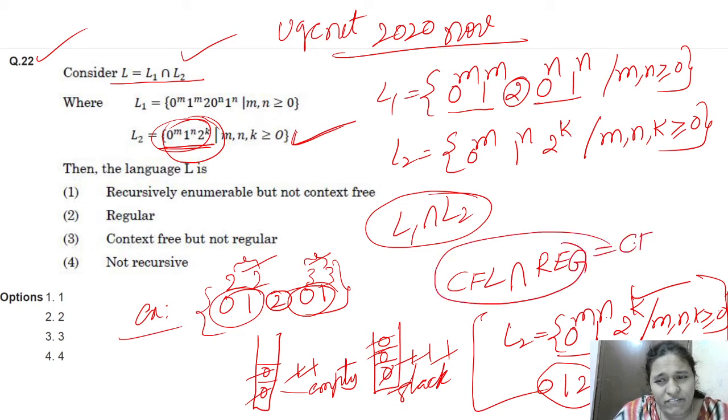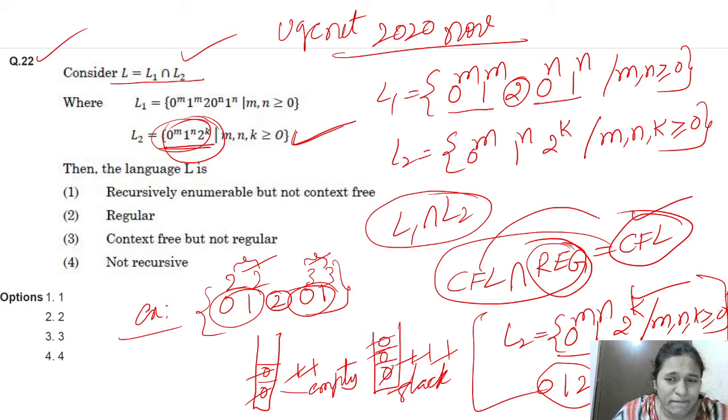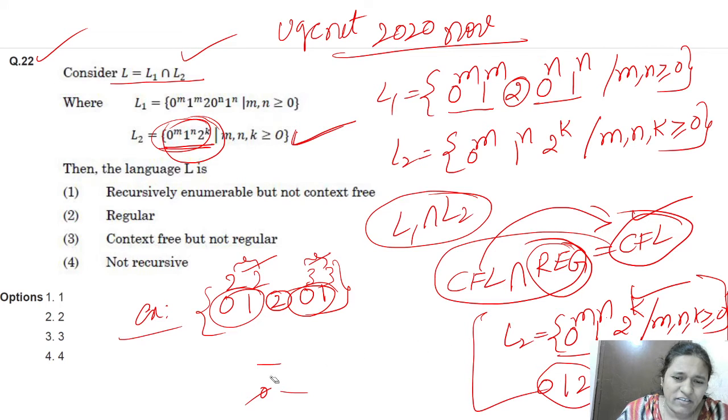What will we get? CFL only. Whatever language we intersect with a regular language, we will get that language only. How is it coming? Regular intersection CFL, how is it becoming CFL? If it is a regular language, it is also a CFL, right?